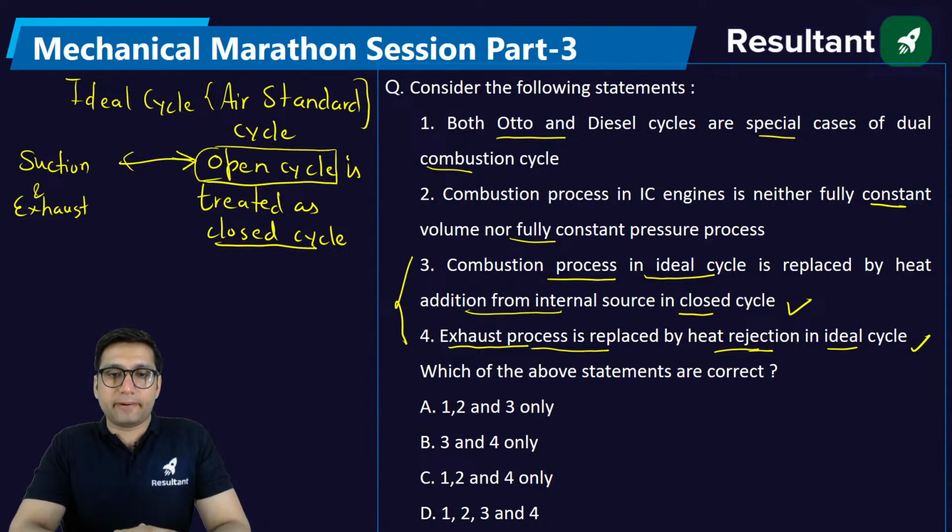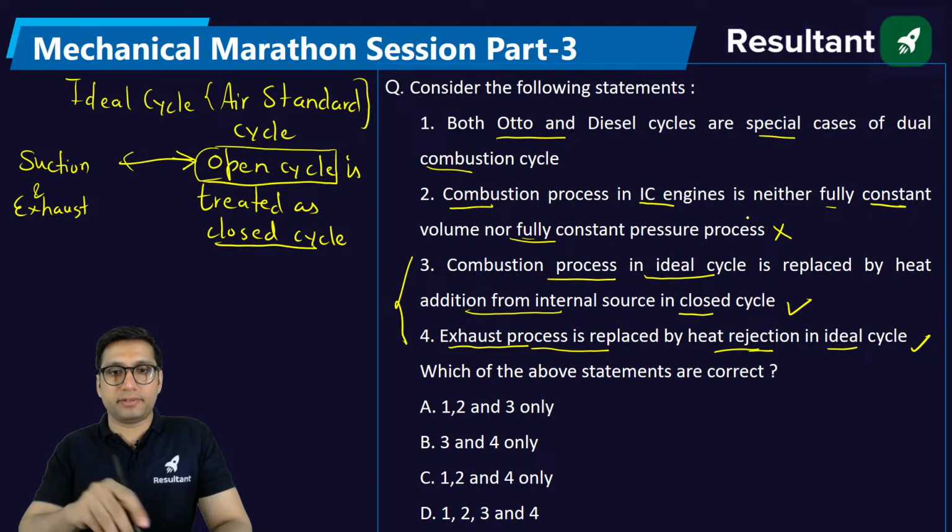Let's come to that. Combustion process in the IC engine is neither fully constant volume nor fully constant pressure. Is it so? What is the meaning of combustion? Combustion means heat addition. In the Otto cycle, heat addition is at constant volume. In diesel, it is at constant pressure. So this statement is not correct.